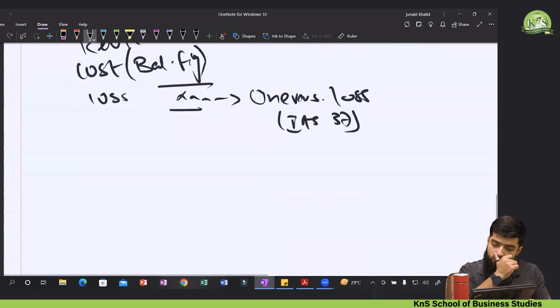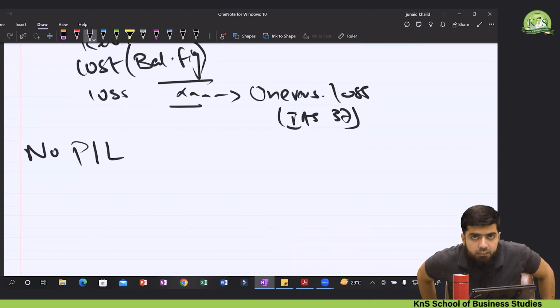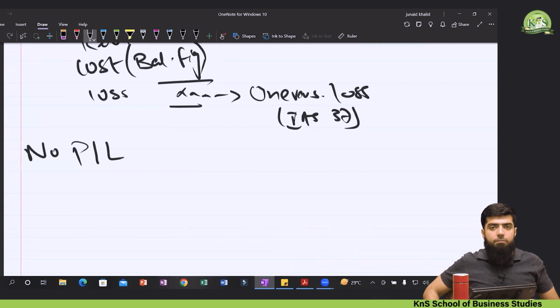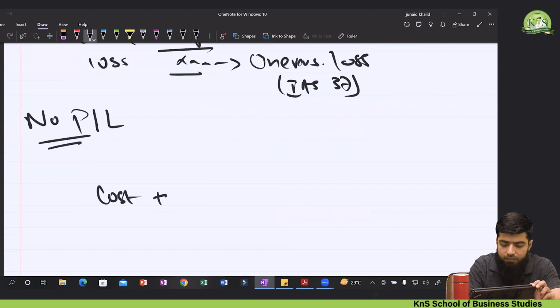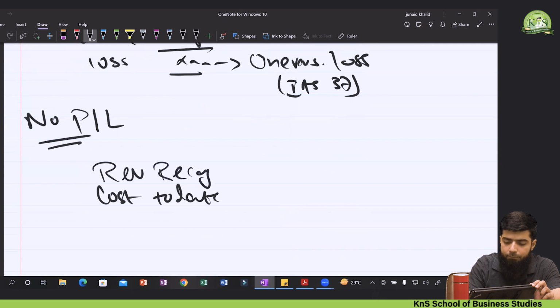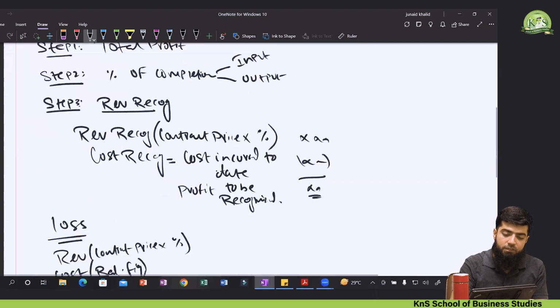Okay, now third situation is, what if no profit or loss? For example, if the company states that it is quite unpredictable, that management cannot predict whether the company will have a profit, so in that situation IFRS recommends that whatever the cost to date incurred will be recognized as revenue. It means if the cost incurred to date is 500, revenue recognized would be 500. It means no profit or loss would be recognized.